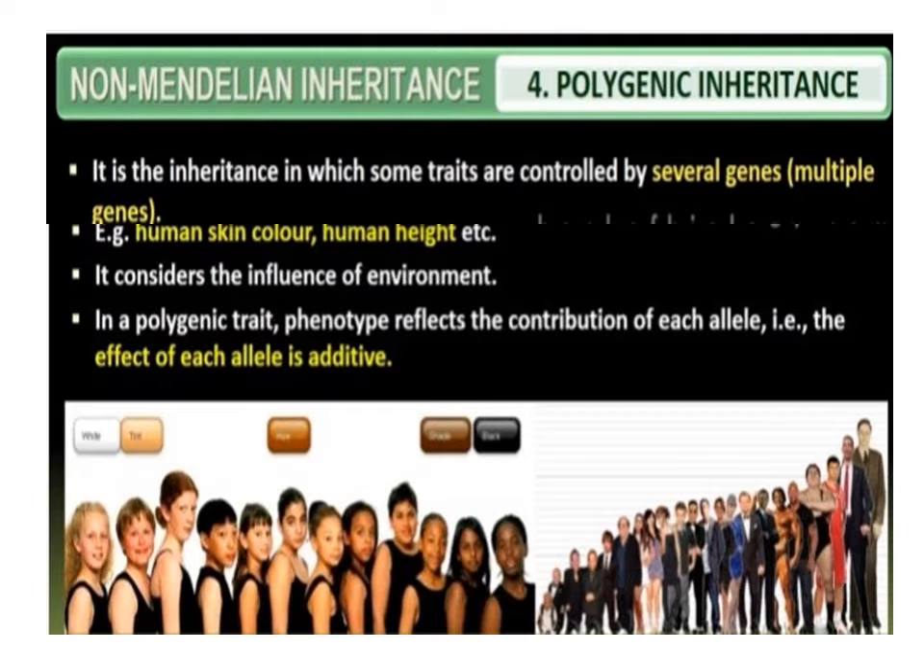Each dominant allele of the polygene accounts for a partial expression of the trait, or individually produces a certain amount of phenotypic effect. Thus, the presence of more dominant alleles of the polygene makes the trait more prominent. It considers the influence of the environment.